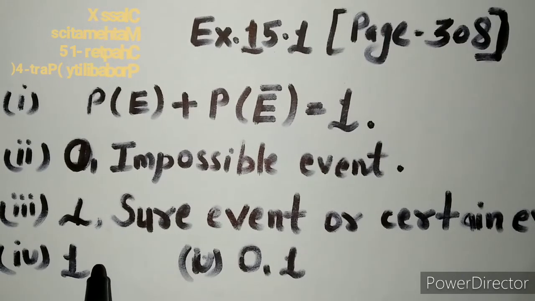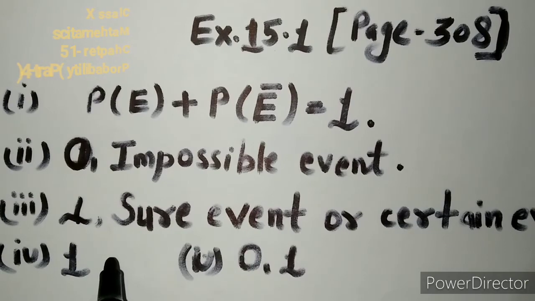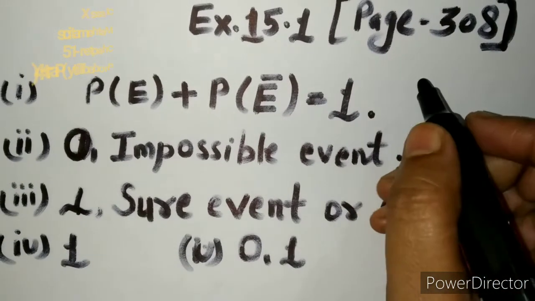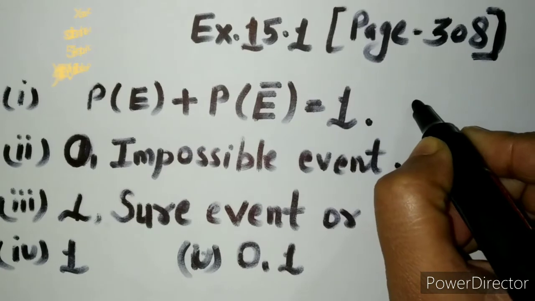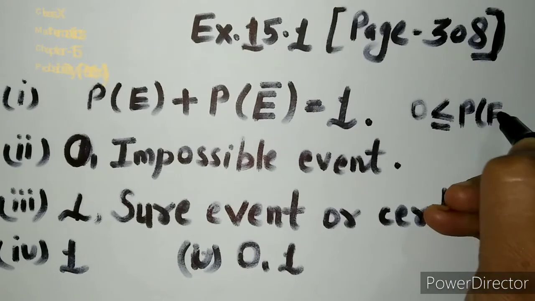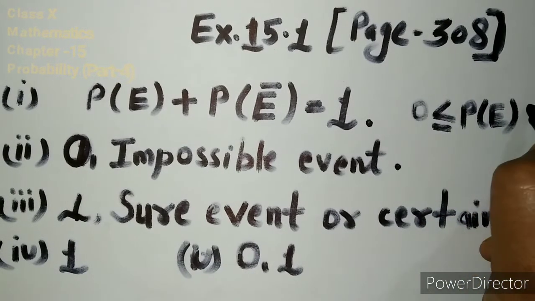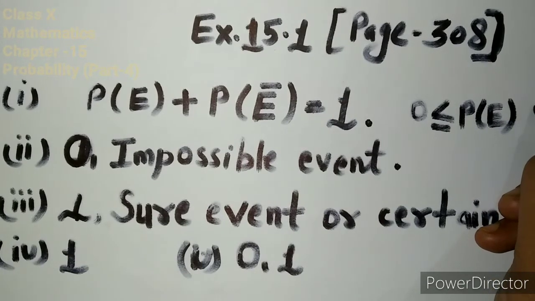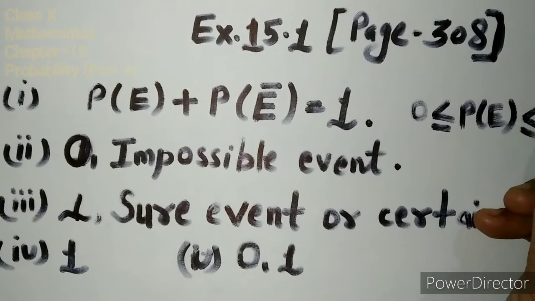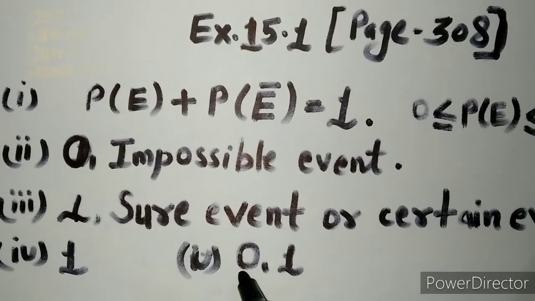Next, 5th, the probability of an event is greater than or equal to blank and less than or equal to blank. If you remember, we already studied that P of E is greater than or equal to 0 and less than or equal to 1. So our answer is 0 and 1.